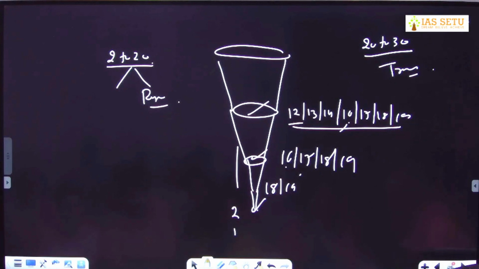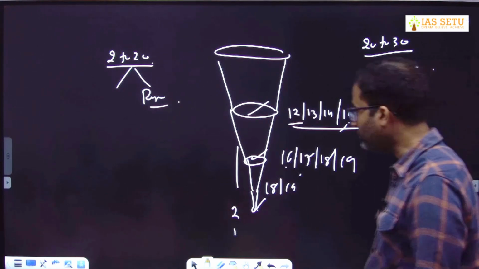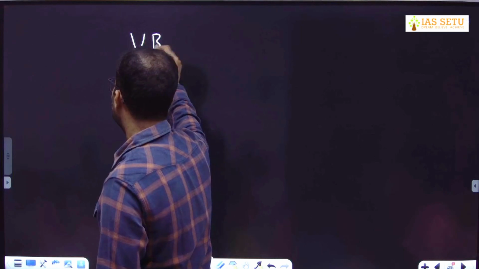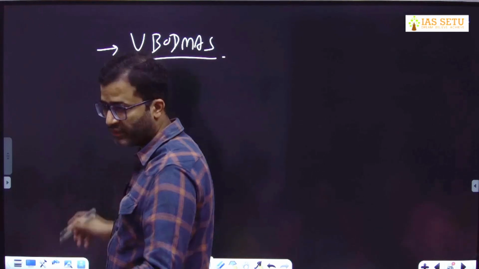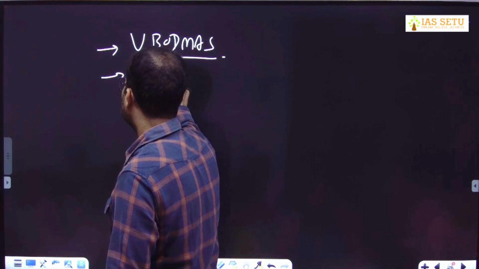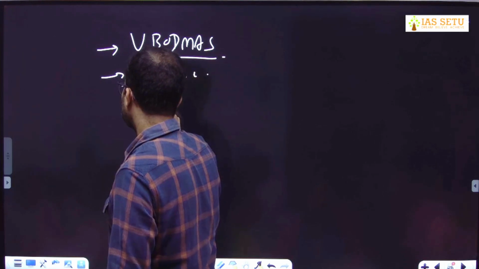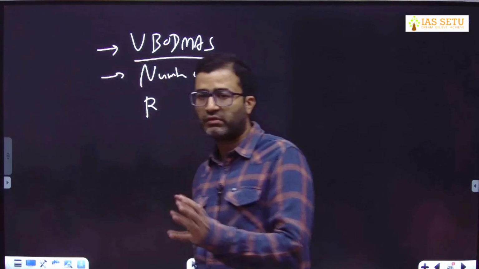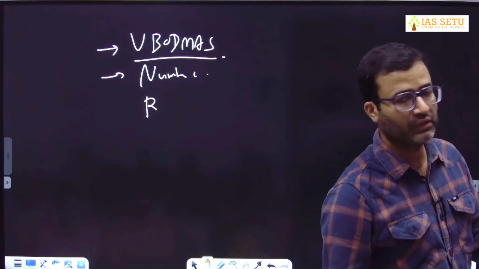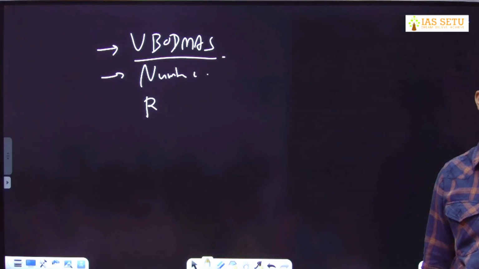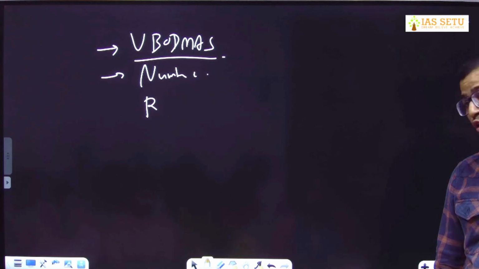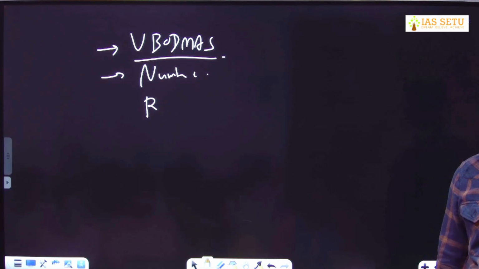ठीक है जी, आज के लिए इतना ही। व्हाट वी हैव डन, वी हैव वर्क ऑन रूल ऑफ VBODMAS। आई विल शेयर क्वेश्चन ऑन योर टेलीग्राम, नहीं तो आपके एनसीईआरटी में मिले जाएंगे। वी हैव वर्क ऑन नंबर चार्ट, स्पेशली रैशनल नंबर, इरेशनल नंबर. We have clear ideas about what are rational, what are irrational. Pi is a rational, irrational number. We have work about decimal, terminating decimal, non-terminating but repeating, neither they terminate nor they repeat.